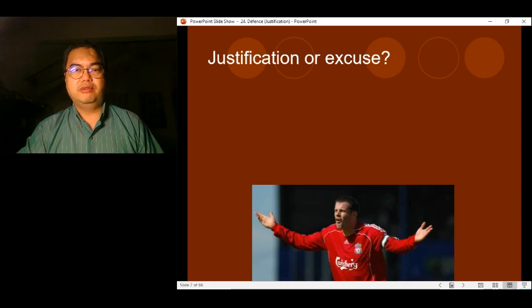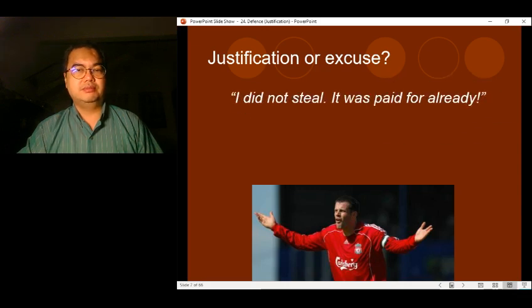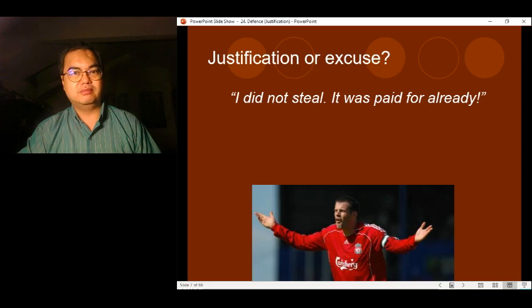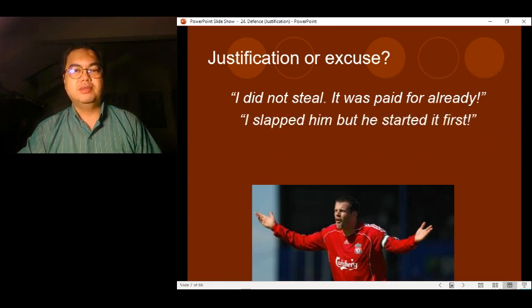Let's take a look at a few examples. If this person raises this defense and says, "I did not steal, it was paid for already," is this a justification or is it an excuse? Okay, for those of you who said that it's a justification, it's correct. This is a justification. How about this? "I slapped him, but he started it first." Now, this is an excuse.